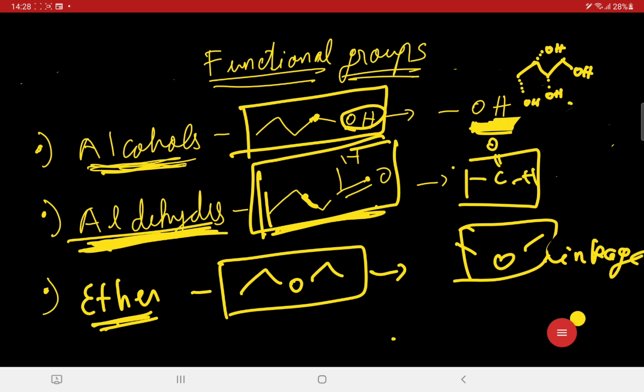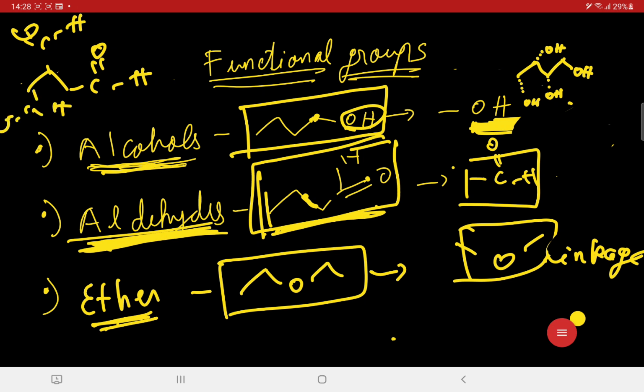Now we come to the aldehyde portion. As you can see, this must have the CHO group at any of the carbons. Like if I have a 3 carbon chain, and these are not bonded, so if I put the CHO over here, this is also an aldehyde. If I put a CHO over here, this is also an aldehyde.